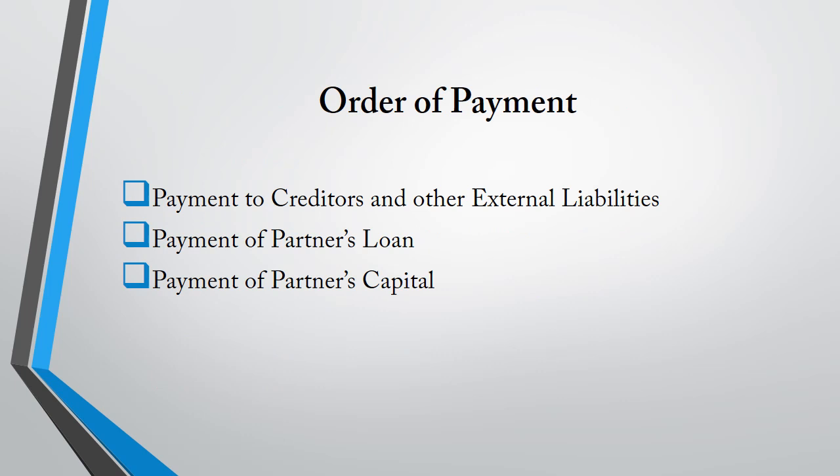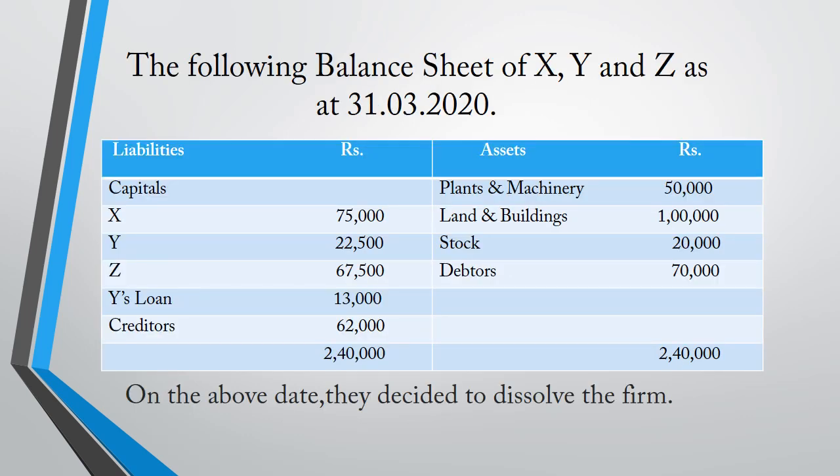Order of payment. Payment to creditors and other external liabilities first. Second, payment of partner's loan. Third, after making above payment, the amount is utilized in the payment of capital to the partners. Let us go to the problem.